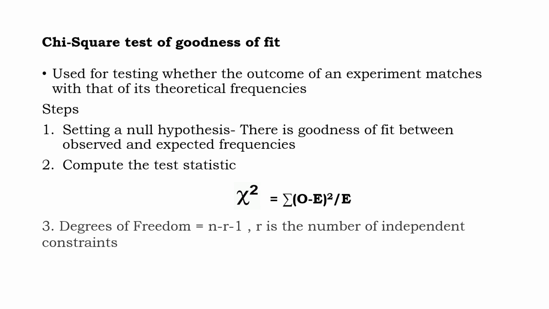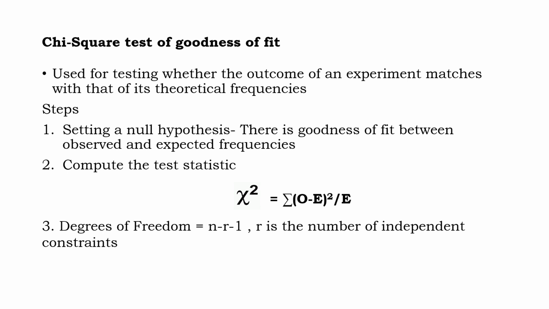Then the degrees of freedom. Of course, you know that in testing of hypothesis, there will be degrees of freedom, and on the basis of degrees of freedom, you will find the table value in the distribution table. So in chi-square, the degrees of freedom is n minus r minus 1. In some textbooks, it's written as n minus 1, because r is the number of independent constraints, the statistical values that are given about a population.